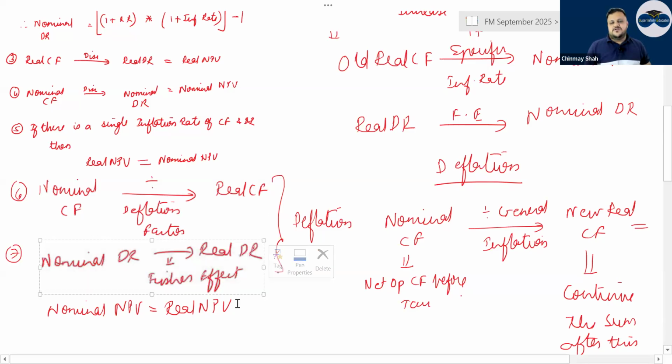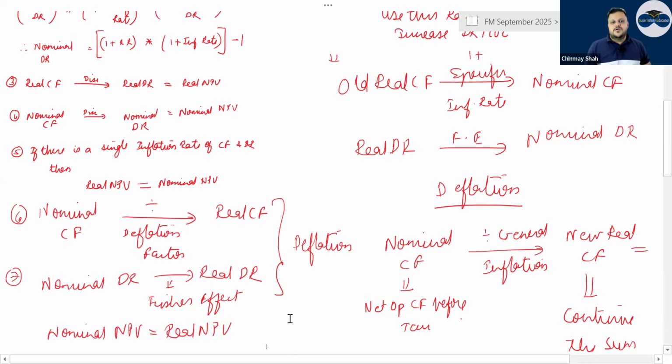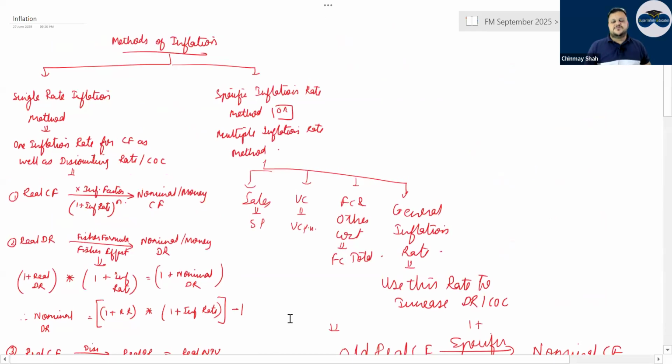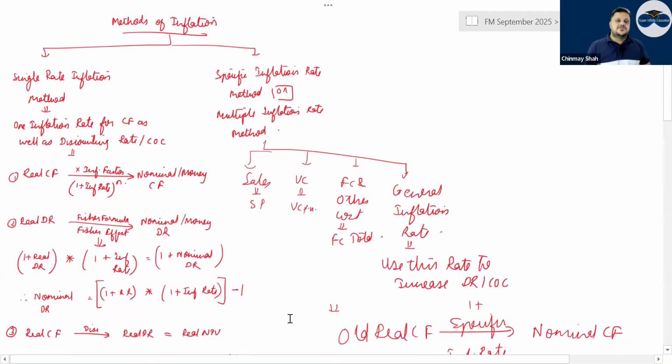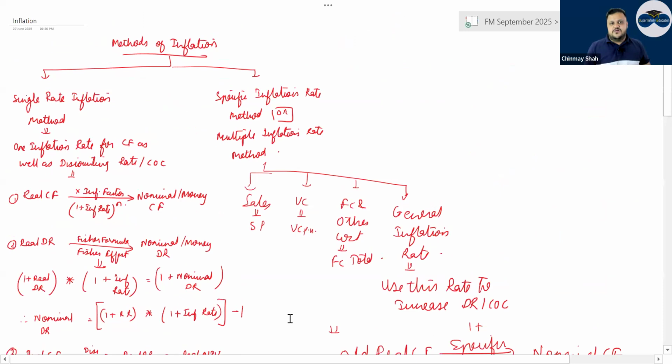If you want to go to real discounting rate, you can use the Fisher effect formula. And nominal NPV is generally equal to real NPV when cash flow and discounting rate both have the same inflation rate, which affects cash flow as well as discounting. Correct? Then there is the specific inflation rate method or multiple inflation rate method.